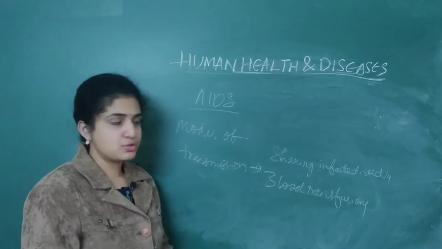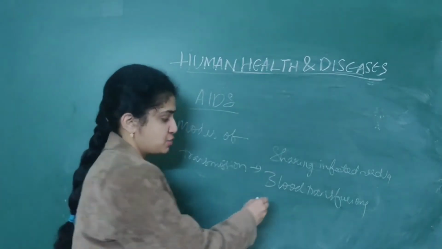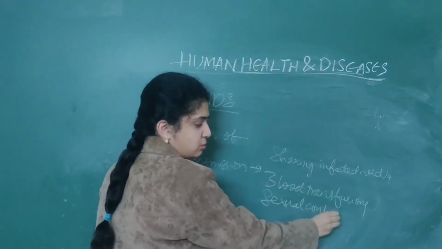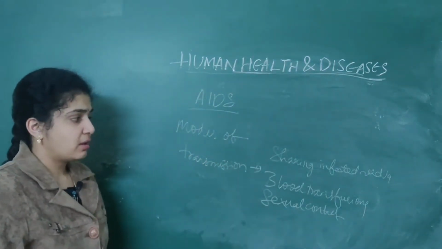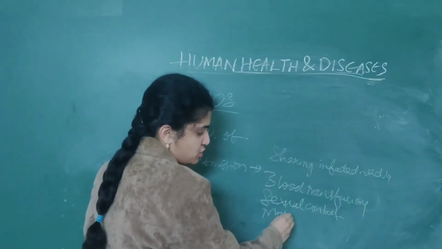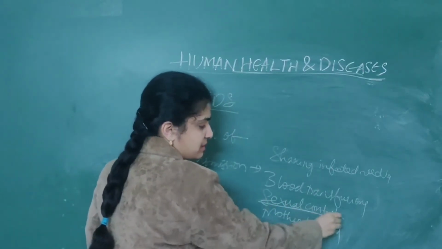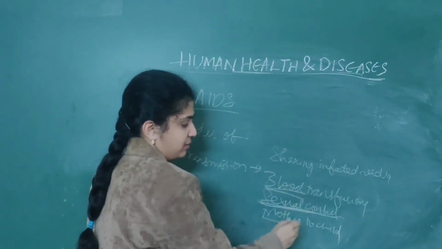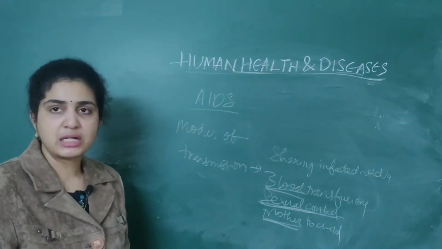So blood transfusions, sharing infected needles, sexual contact from one person to another, and also from mother to child. Mostly it is transmitted through sexual contact, then blood transfusion, then mother to child. Very rarely is it through sharing infected needles.